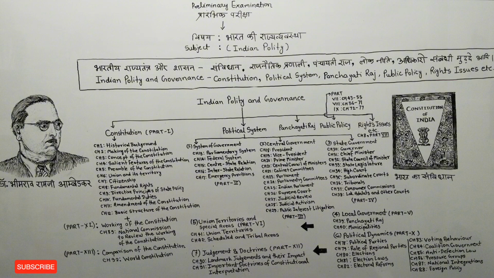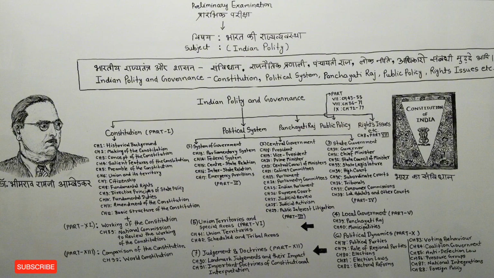Friends, I have tried to show all these topics here in the form of a flowchart for you. As you can see, I have written Indian polity and governance. Within this, the first topic is constitution, the second topic is political system, the third topic is Panchayati Raj, the fourth topic is public policy, and the fifth topic is rights issues.